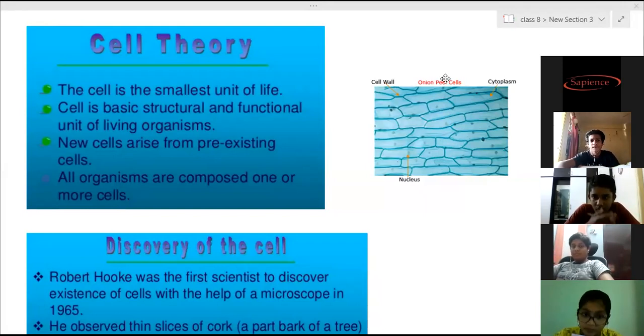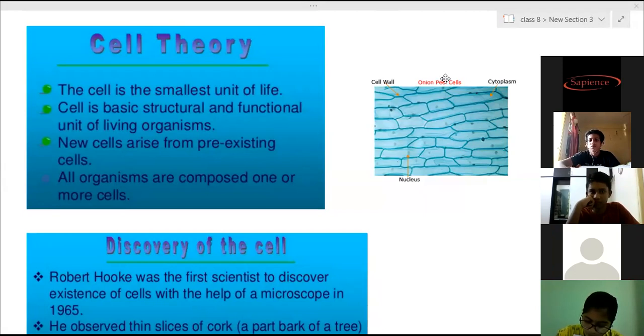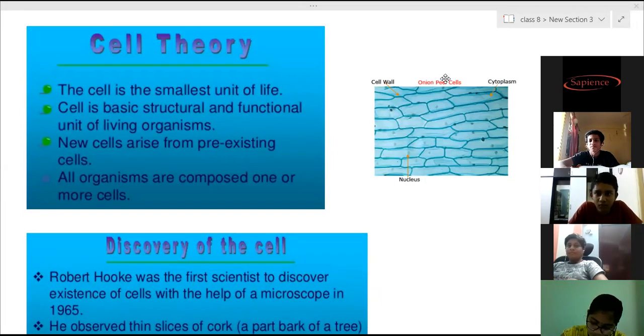Every living thing, that is all plants, all animals, all bacteria, viruses when they are living, algae, or whatever microorganisms you have seen, and the bigger multicellular higher organisms, plants, animals, all these are made up of small units. Those small things are called cells.